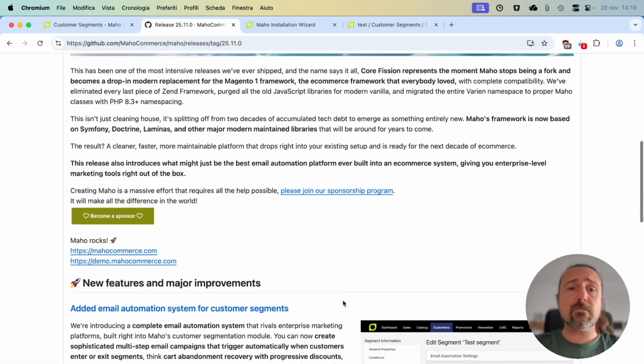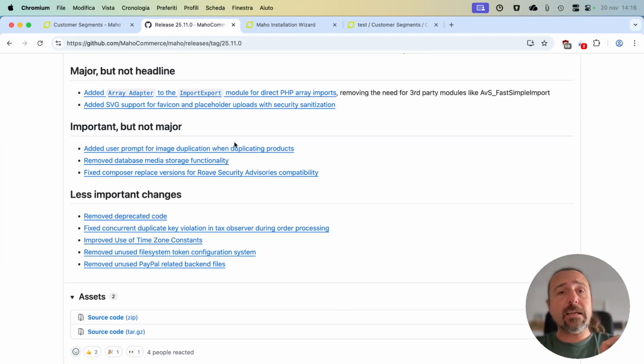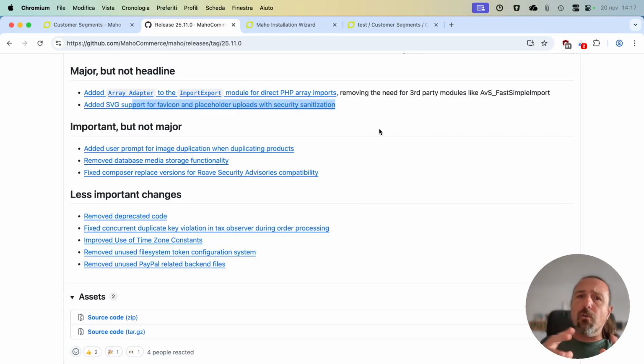But if we go back to the changelog, we can see a couple of interesting new things like the array adapter for the import-export module. It is completely documented on our website, so I highly suggest you check it out. Better SVG support for favicon and placeholder with sanitization for safety, better handling of product duplications, and much more stuff. So this is it for the Maho 25.11 announcement.